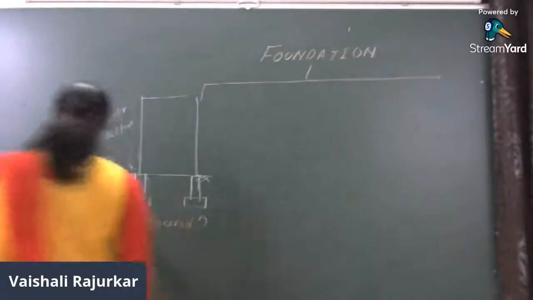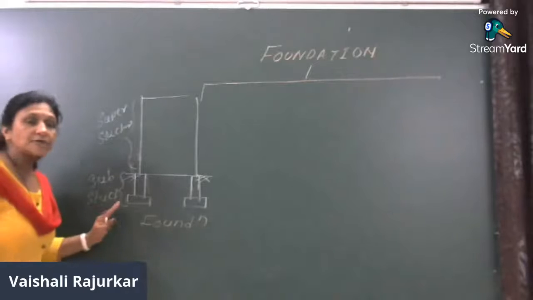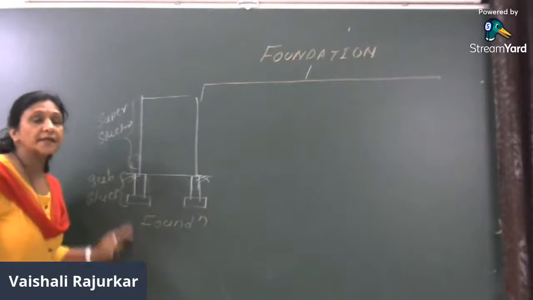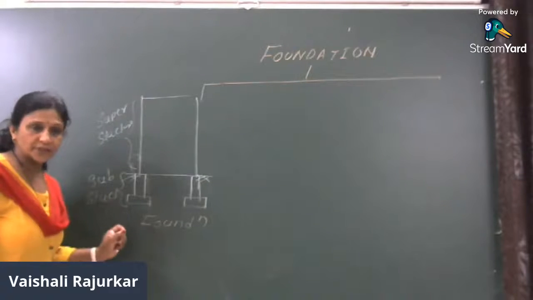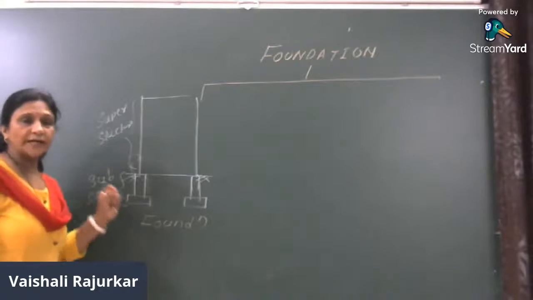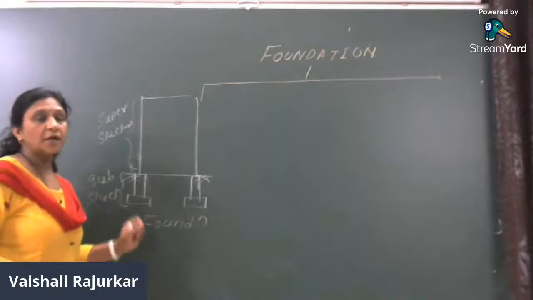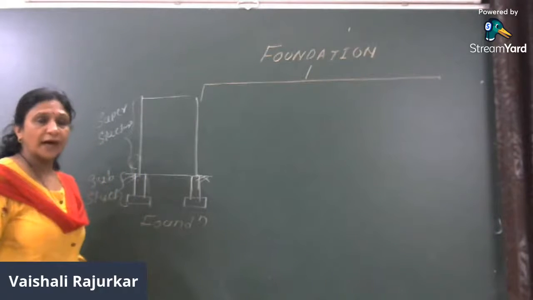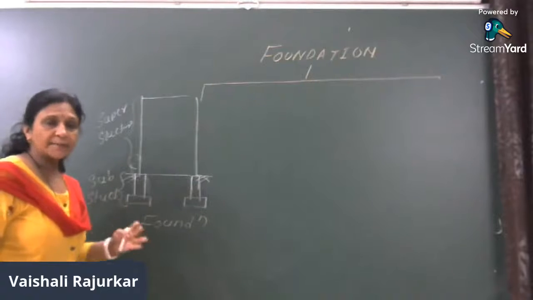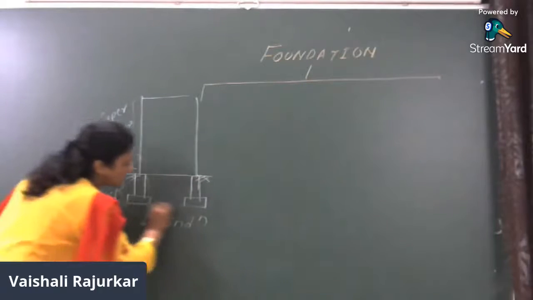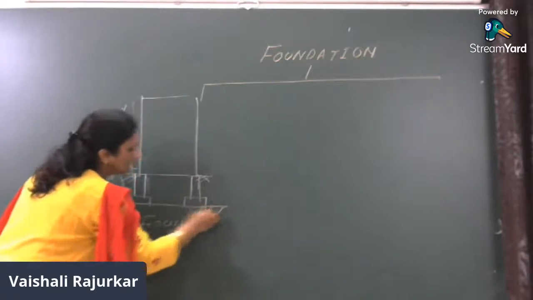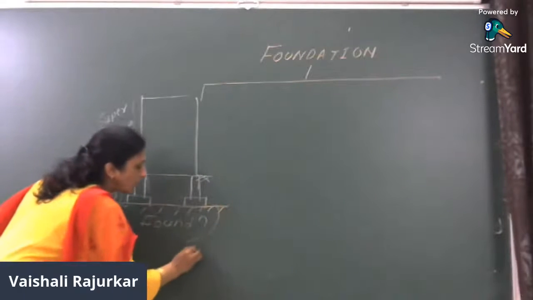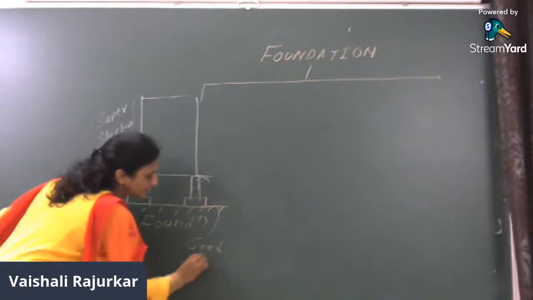So this is the superstructure and this is the substructure. The substructure is called the foundation. Foundation is the integral part of the structure which provides stability to the structure and transfers the load of the structure to the hard strata. So what is our basic aim? The basic aim is to rest the foundation over hard soil, on a good quality soil.